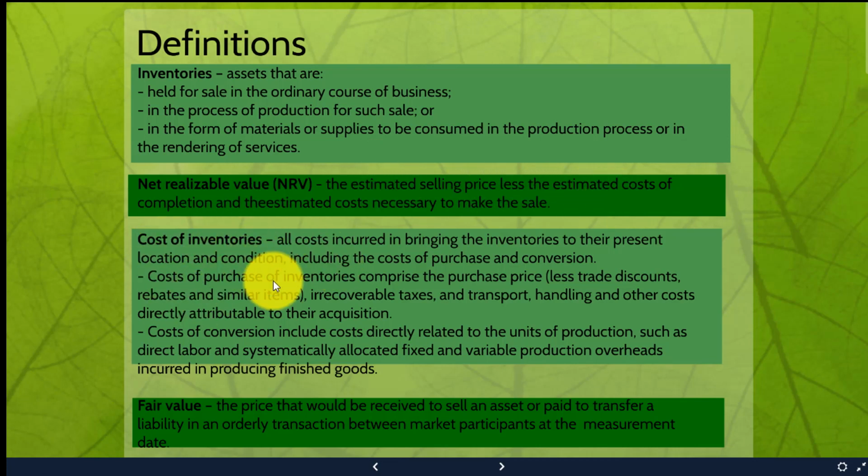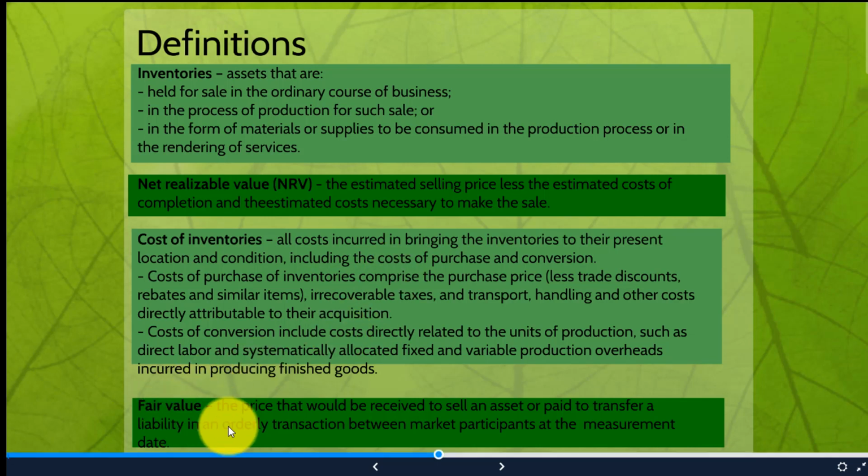Then what we will include in the cost of the inventories: all costs incurred in bringing the inventories to their present location. Cost of inventory comprises the purchase price. We will deduct the discounts, rebates, and similar from the purchase price. We will add irrecoverable taxes, transportation, handling, and other costs. And cost of conversion includes the costs directly related to the unit of production, such as direct labor and systematically allocated fixed and production overheads incurred in producing the finished goods. Now, these are the things which will be included in the cost of inventory, one important concept.